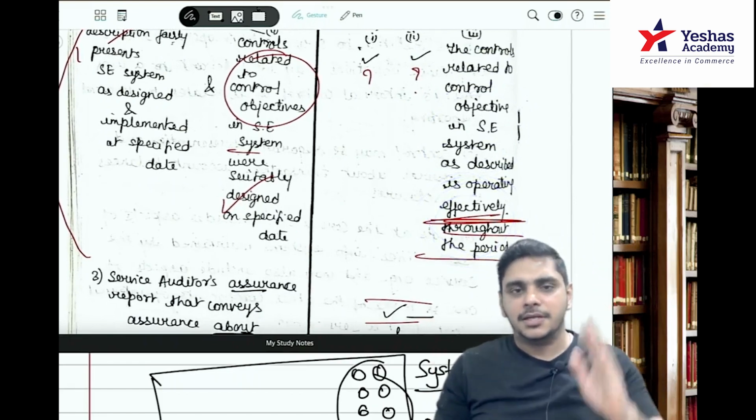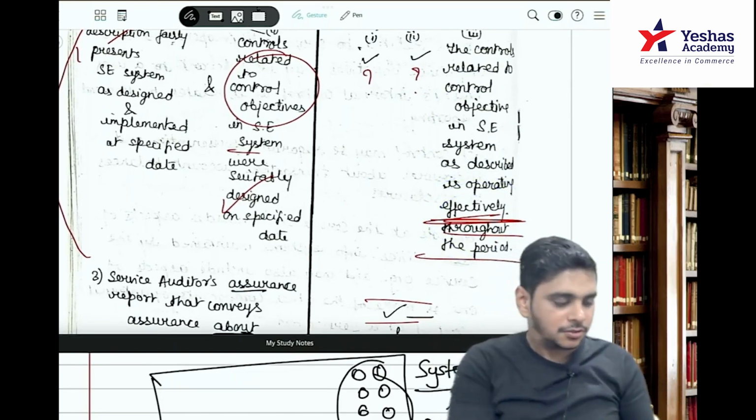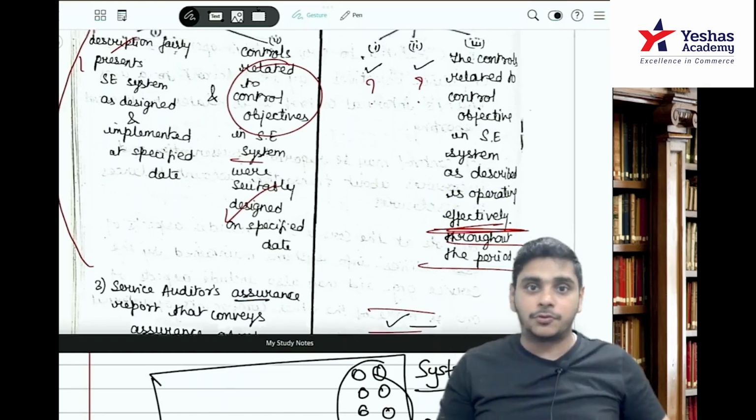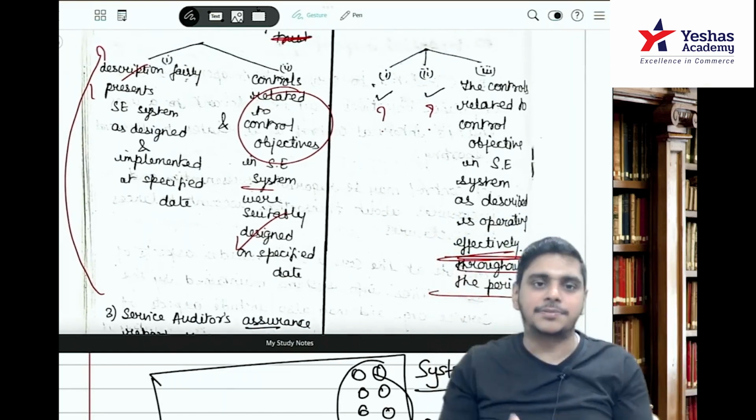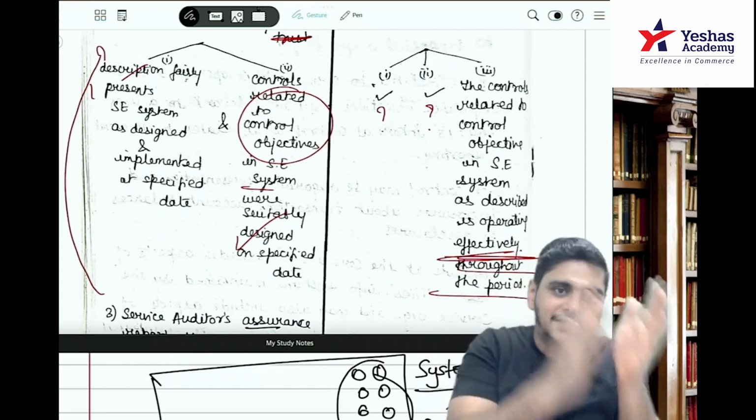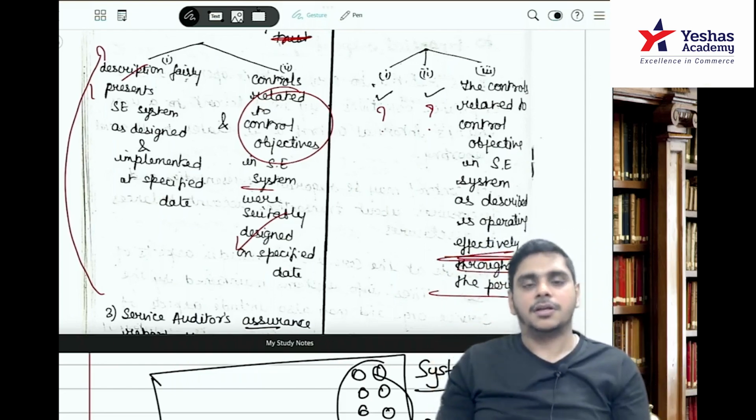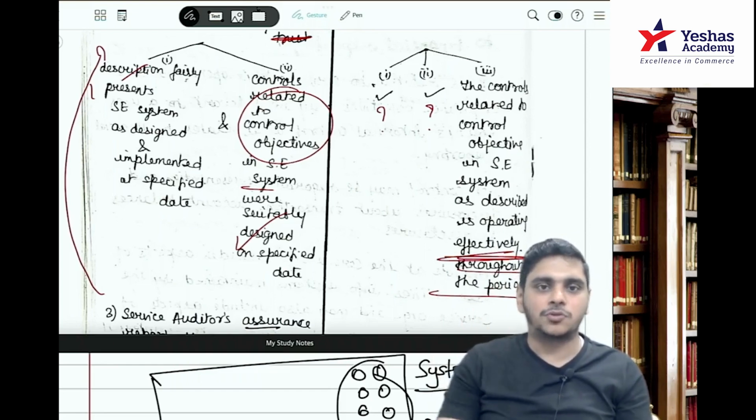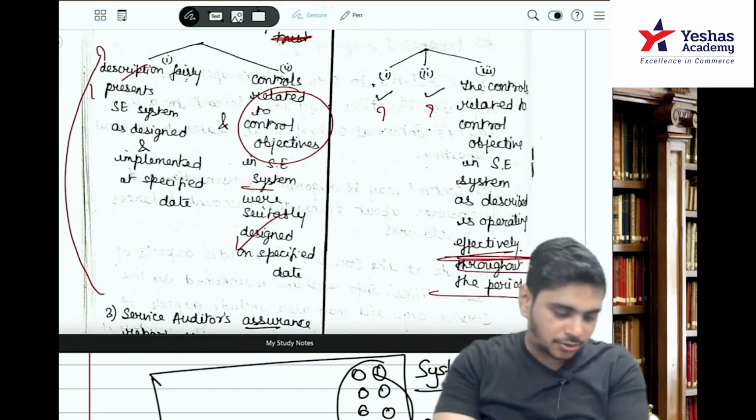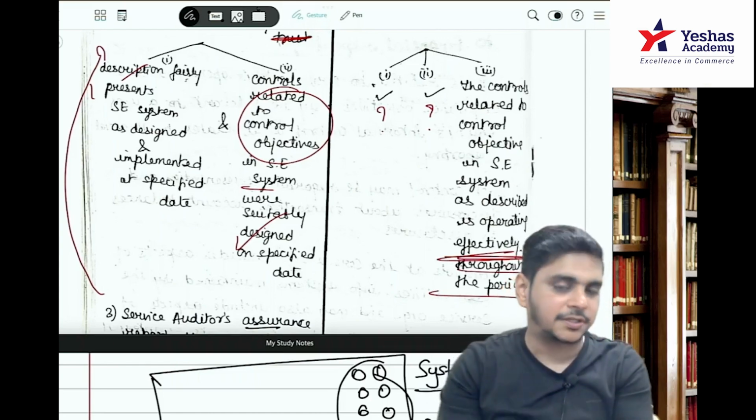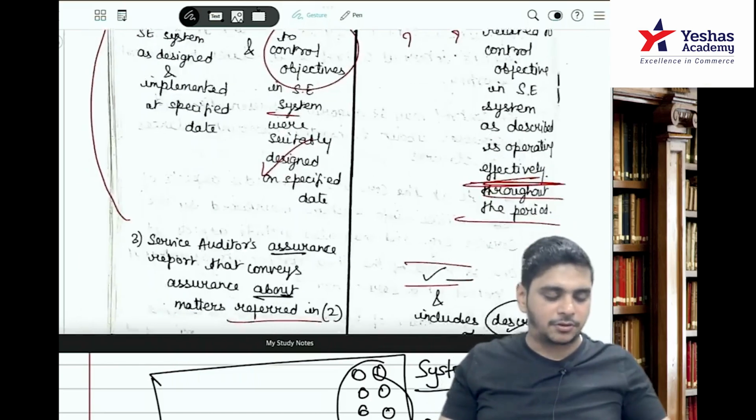Exactly the same. Simple, but my ICS is there. Here ICS is there and it is effective. So the first point, we need to mug it up because it will be used in the other answers. First one, you will talk about the system. The description fairly represents that the system is as designed and implemented on a specified date. Then the controls in the system. The controls related to control objective in the system were suitably designed and implemented on a specified date. Third, the controls related to control objective in the service entity system as described are operating effectively throughout the period.